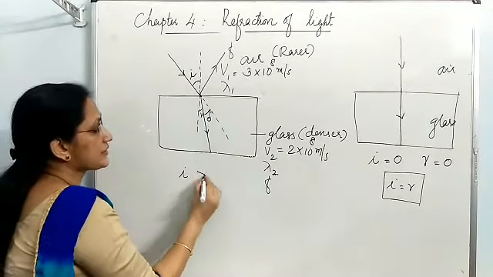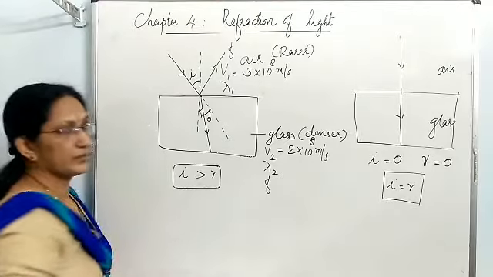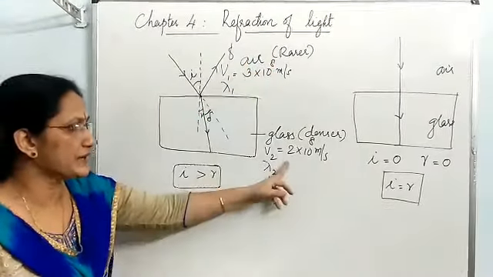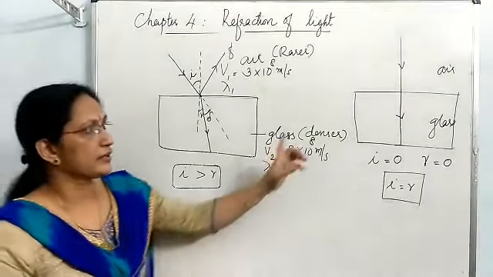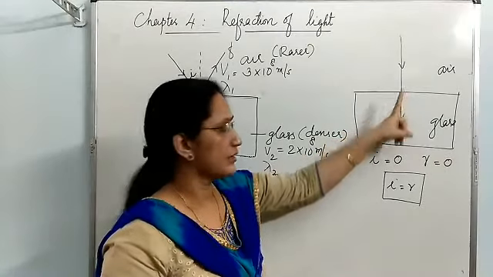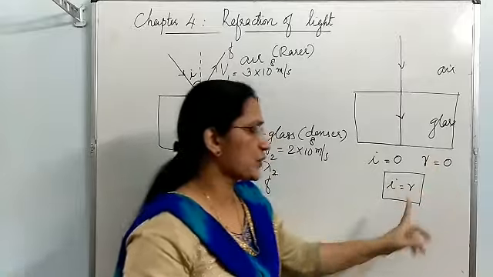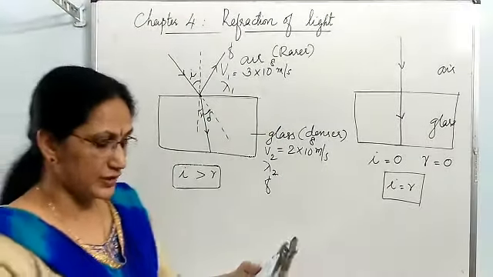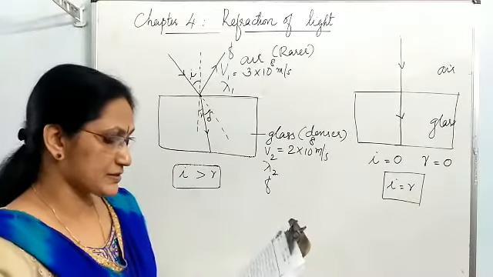Angle I is greater than angle R. When a light ray enters from a rarer medium to a denser medium, angle I is greater than R. Then when a light ray falls normally on any surface, angle I is 0. In that case, R is also 0. So I is equal to R. Angle of incidence and angle of refraction are equal in that case.